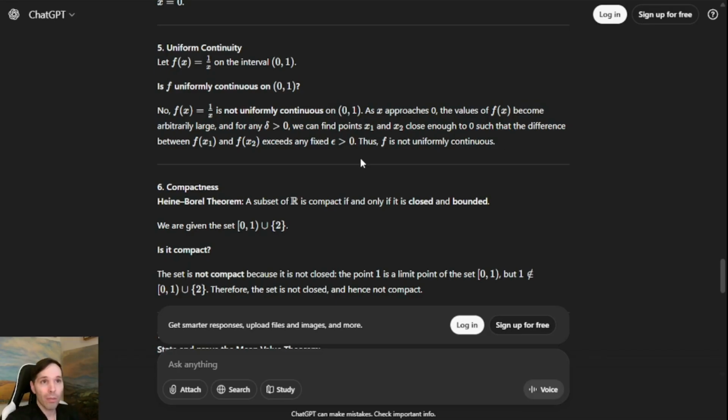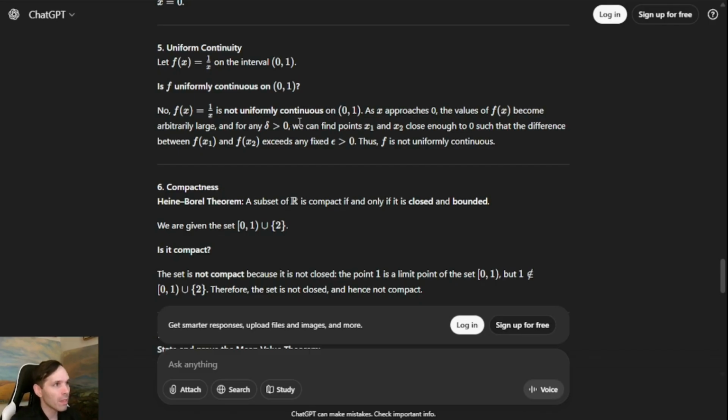So the deal with uniform continuity is that given an epsilon greater than 0, which they mention right here in their argument, we should be able to find a delta greater than 0 such that no matter where we are on the domain of the function, points x1 and x2 will always be a distance less than epsilon apart if they, in proximity, are less than delta themselves on the x-axis.